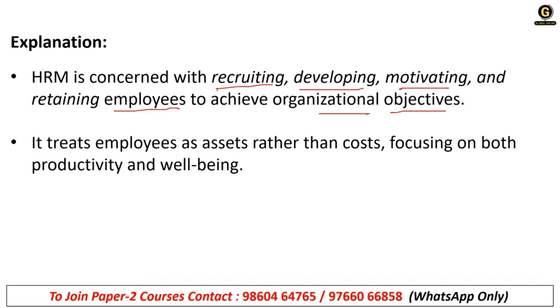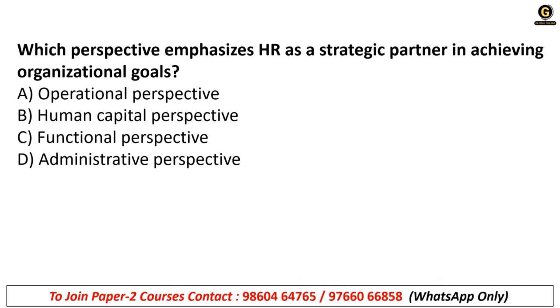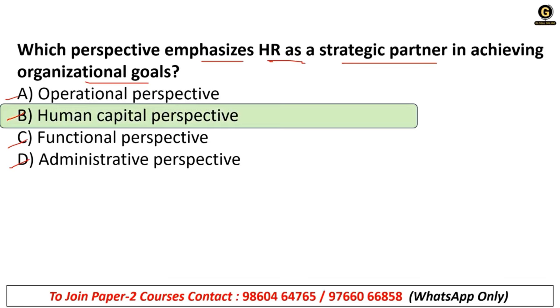It treats employees as assets rather than cost, focusing on both productivity and well-being. So that is why HRM mainly focuses on managing the people. Which perspective emphasizes HR as a strategic partner in achieving organizational goals? A. Operational perspective, B. Human capital perspective, C. Functional perspective, or D. Administrative perspective. So it is the human capital perspective.